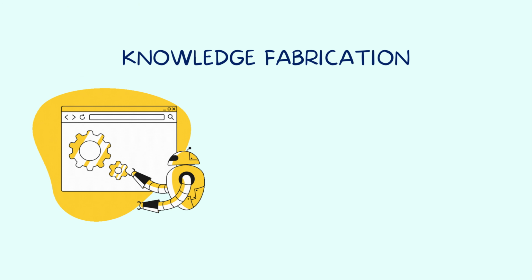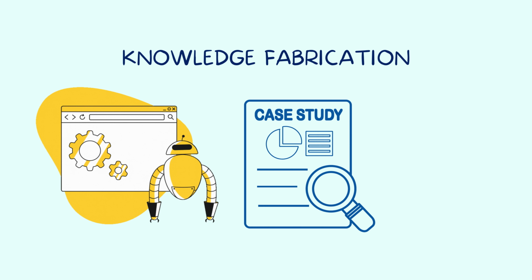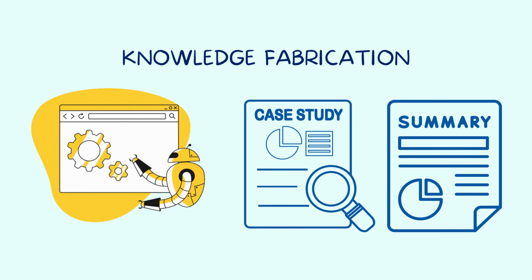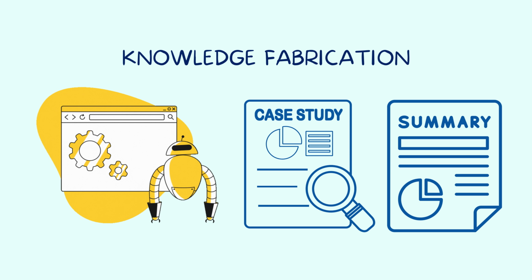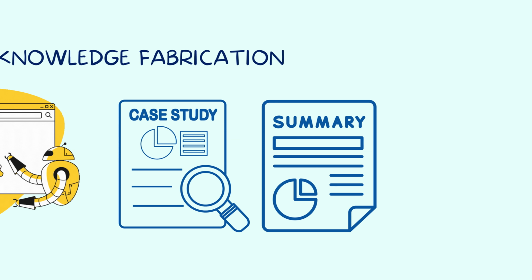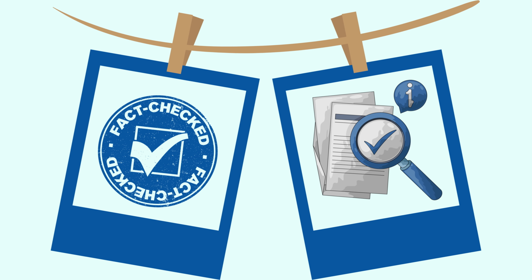Next, knowledge fabrication. AI can confidently make up facts or sources, such as citing studies or regulations that don't actually exist. It sounds confident even when it's wrong. On that note, you should always fact check important information and verify the sources of information. Remember, confidence does not always equal correctness.